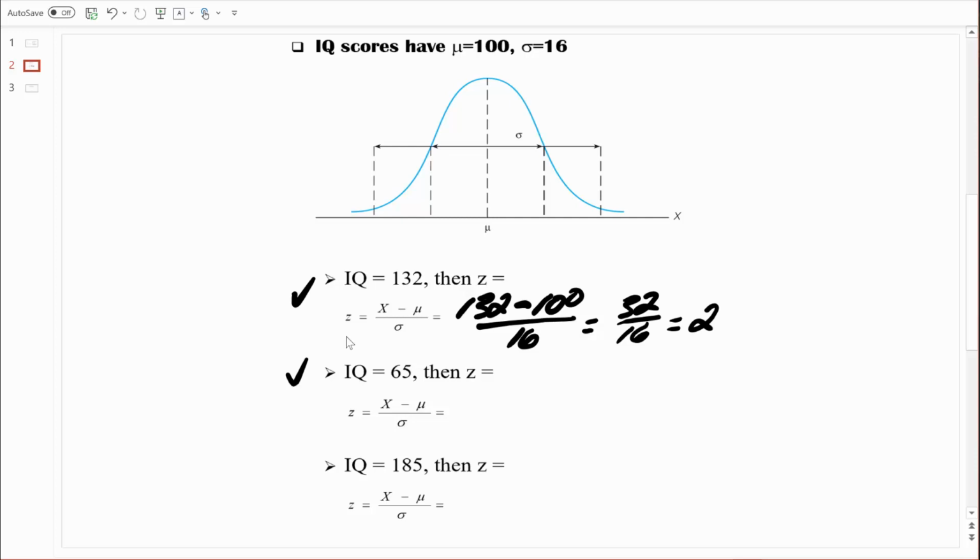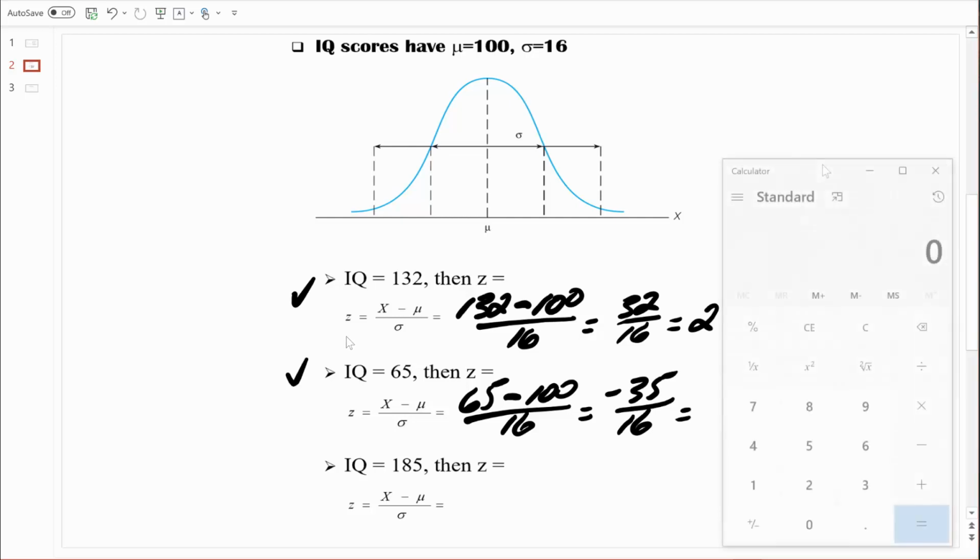So let's take that raw IQ score of 65. Let's subtract the population mean of 100, and then we'll divide by the standard deviation, which equals 16. Let's just simplify and solve that. 65 minus 100 is negative 35. We need to divide that by 16. That's not something I can do in my head, so let's pull out our calculator.